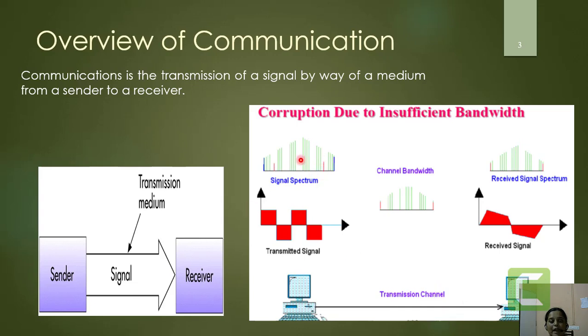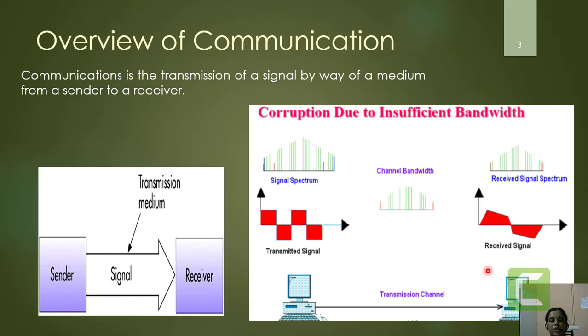So let's say that the bandwidth of the transmitted signal is more as compared to the bandwidth of the channel. When such a signal is transmitted on the channel, you can see in this diagram of the received signal that the major portion of information has got lost. That means when this transmitted signal was loaded on the channel, it got corrupted, and because of that information loss has happened.